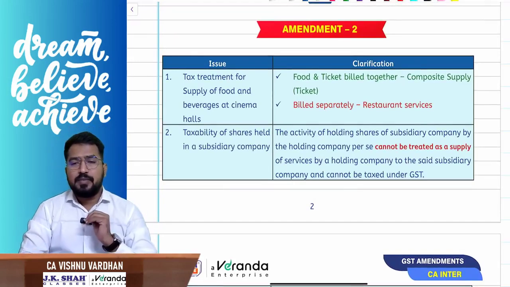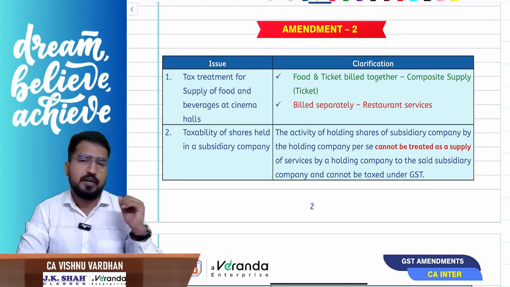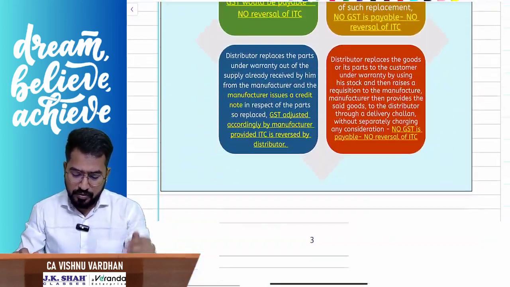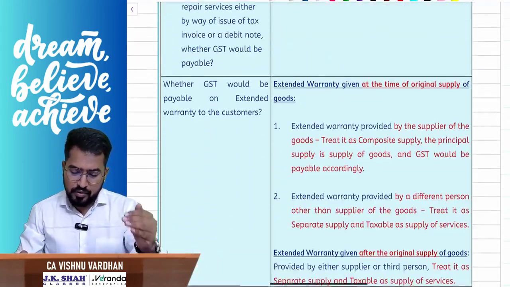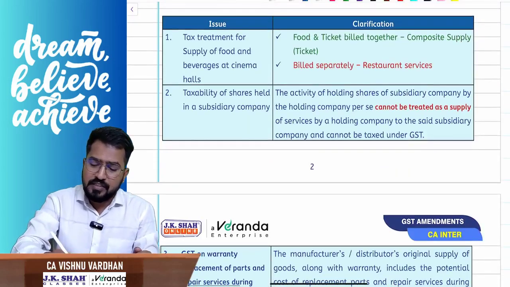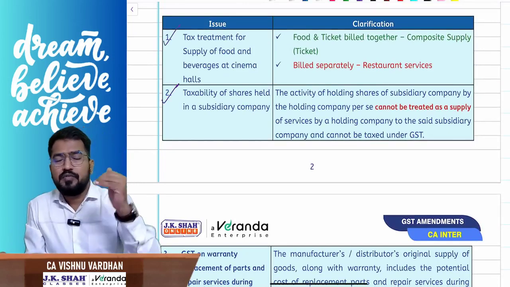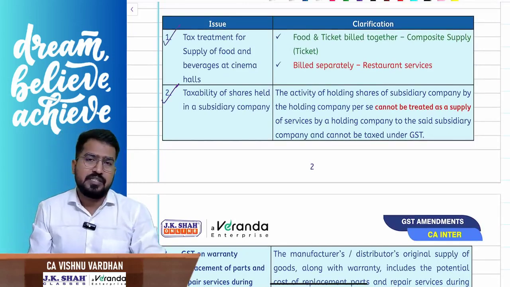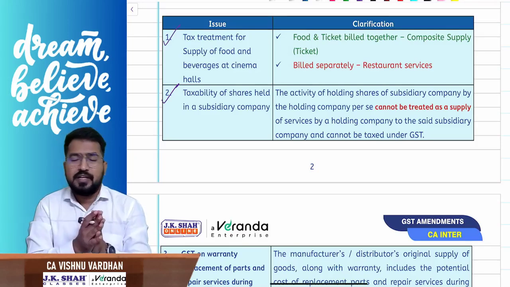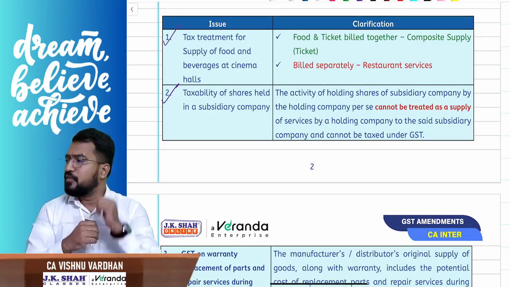Now in amendment 2, in this category I have listed out the clarifications which are applicable for your exam, and there are 3 clarifications to be precise. Out of those 3, 2 clarifications we have already discussed during the lectures. One is, if we are buying food and beverages in cinema halls, the theaters, what is the tax treatment? Simple, you are buying a ticket as well as food and beverages. When you are buying the ticket,